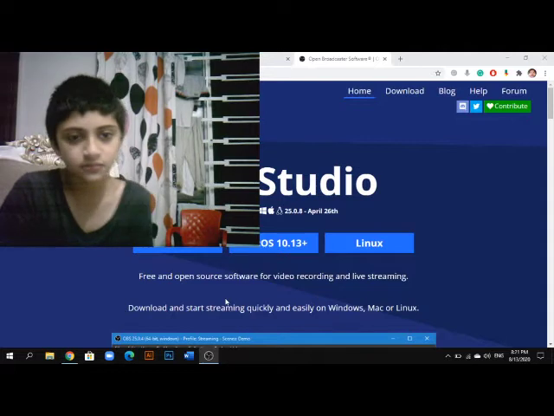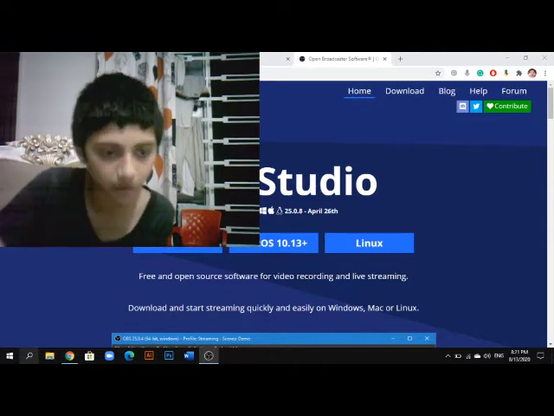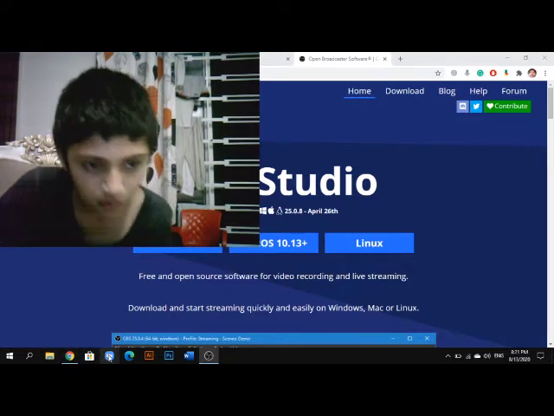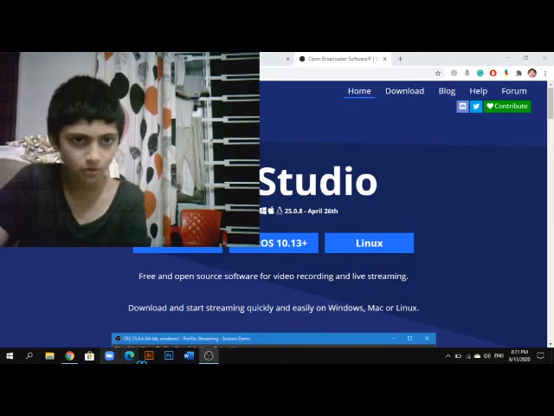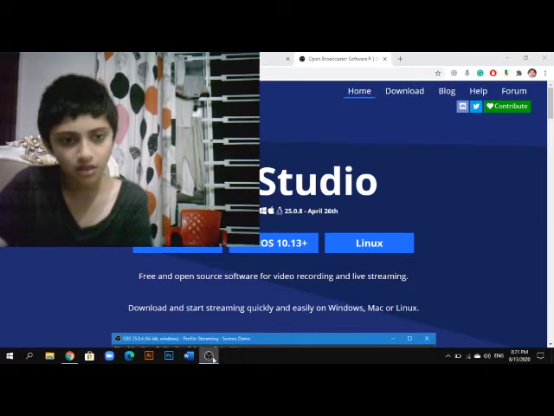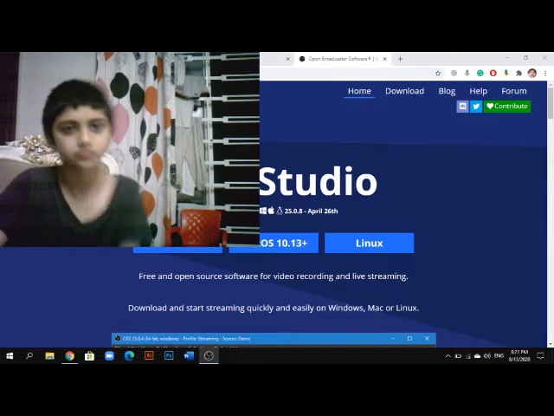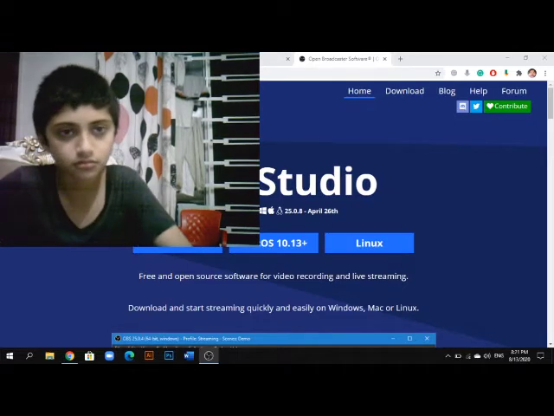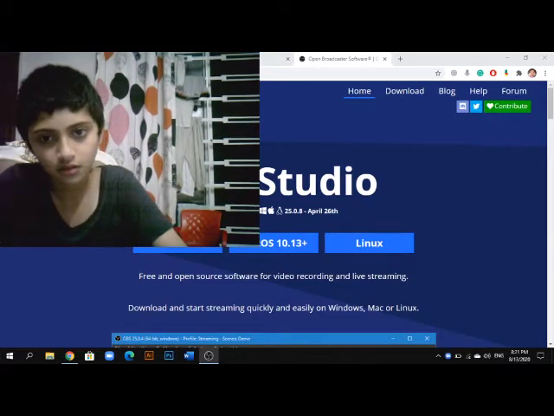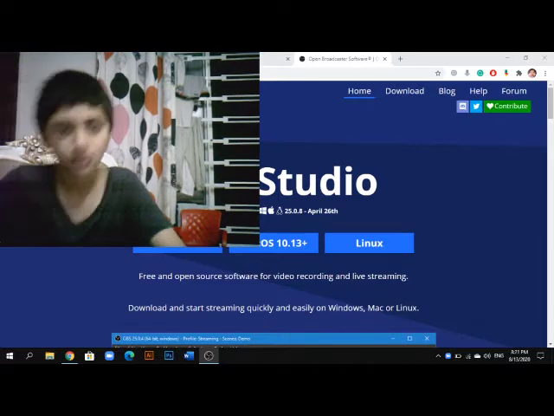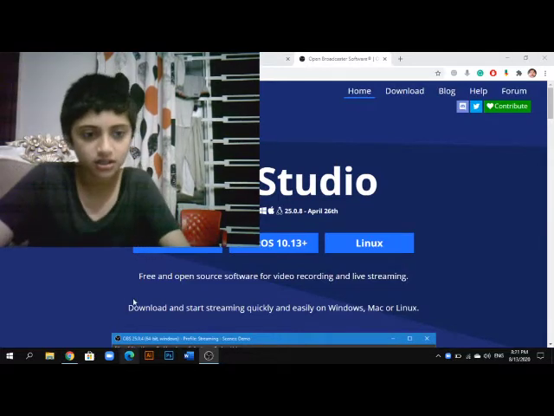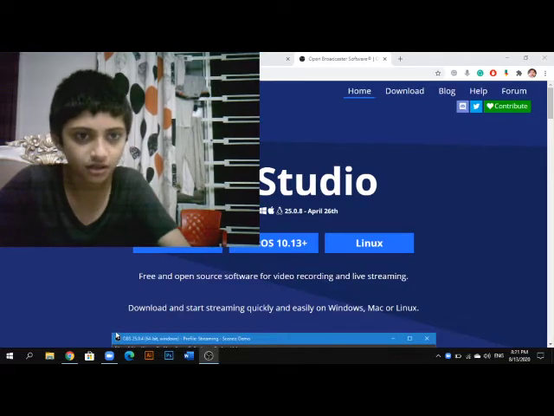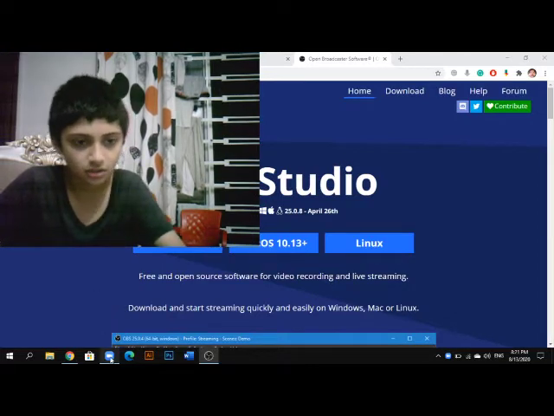Now for example, I want to capture Zoom only. I'll select Zoom. Okay, till it opens, let me show you another thing. I really love it. Okay, our Zoom is open.